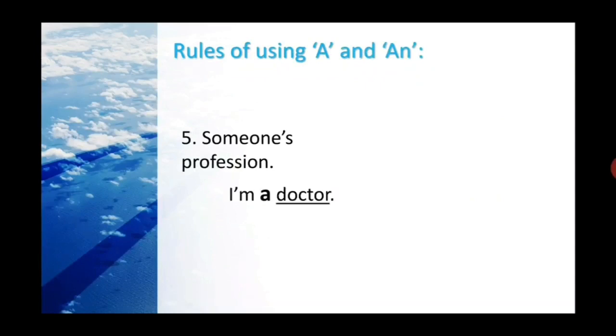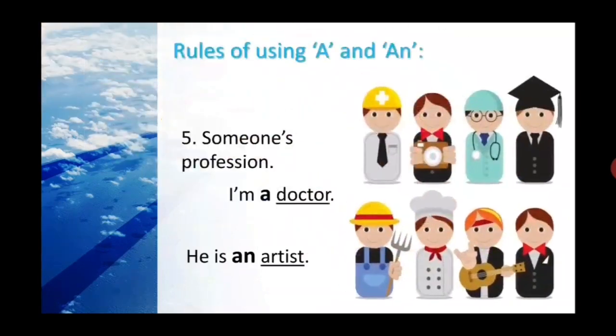Now, let's go for the last. When you talk about someone's profession, any type of profession, that what you are doing, that time you have to use a. I'm a doctor. Wait, I'm not talking about me. I'm not a doctor. I'm a teacher. You are a student, isn't it? Whenever you are talking about that, you have to use a or an. See the an. You can see a guitarist or a singer here. He is an artist. As artist starts with vowel sound, that's why an. But in case of teacher, what you say? I am a teacher. A. You are a student. See? A.